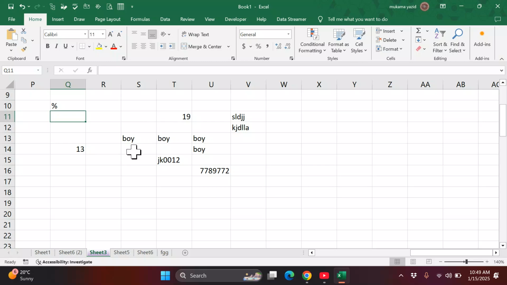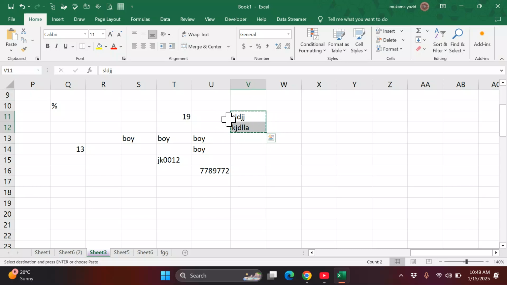Now we must talk about copying this data. There are different ways of copying. If I want to copy this data, I can do what we call copy, that is Control C. You can see when you copy with Control C, you get this dancing line, so it means this has been copied.